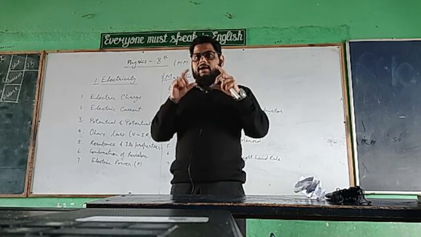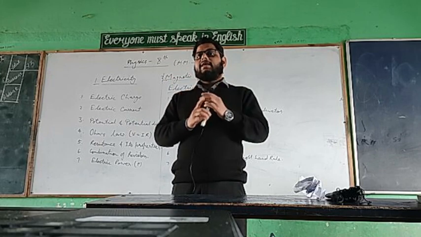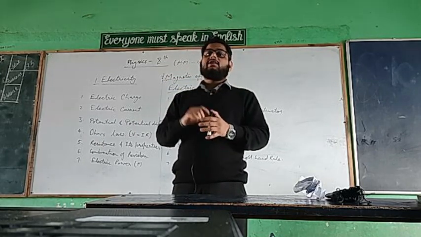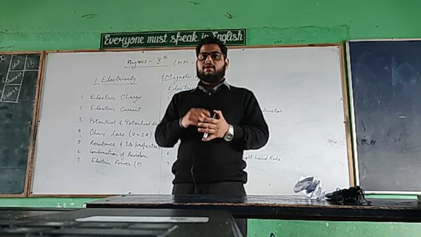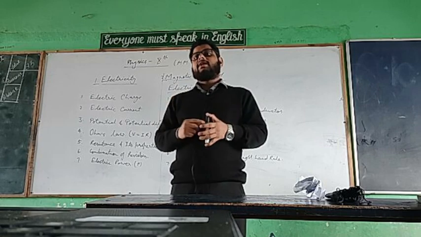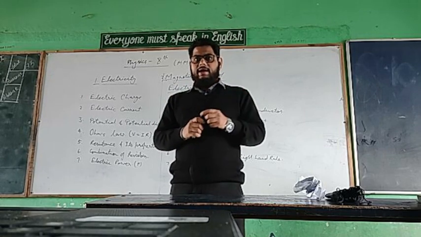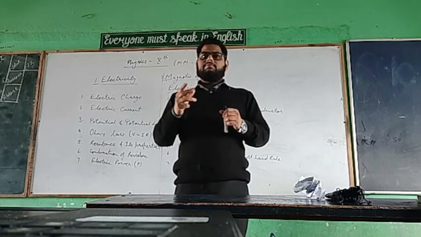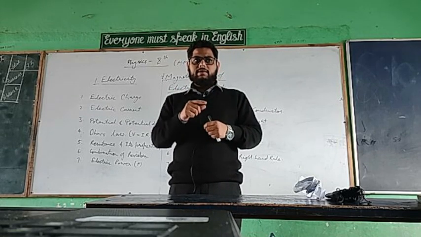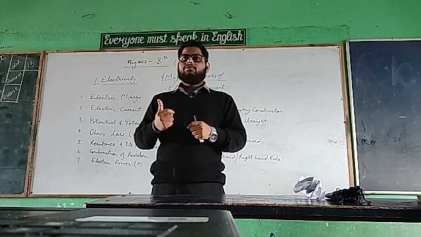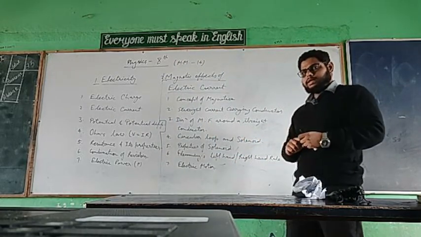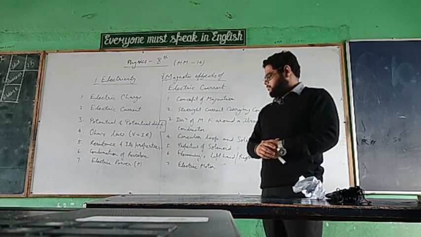What will be the direction of force, that we can calculate from Fleming's left hand rule. And during electromagnetic induction, the direction of the current we will calculate from Fleming's right hand rule. All these topics will be covered.